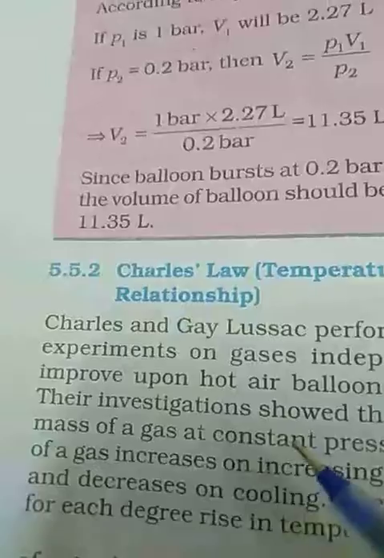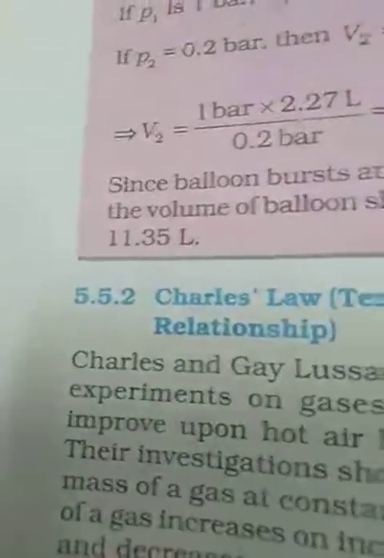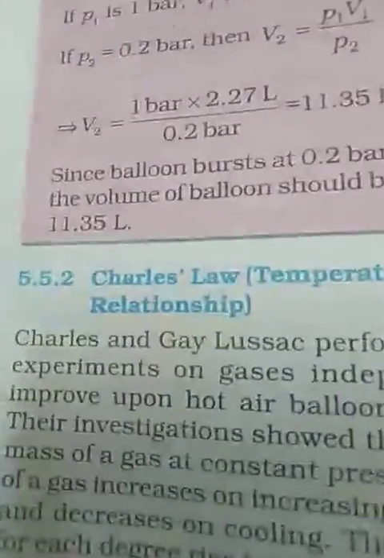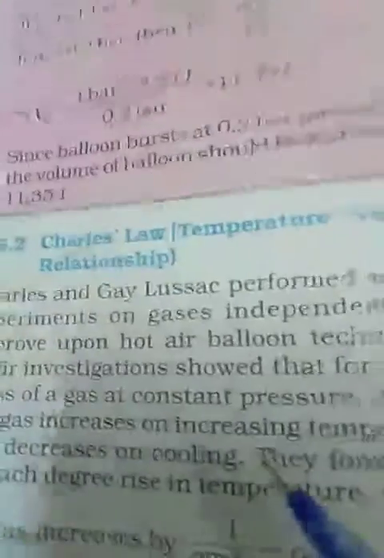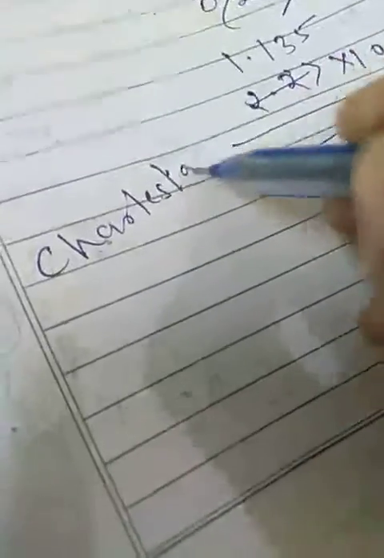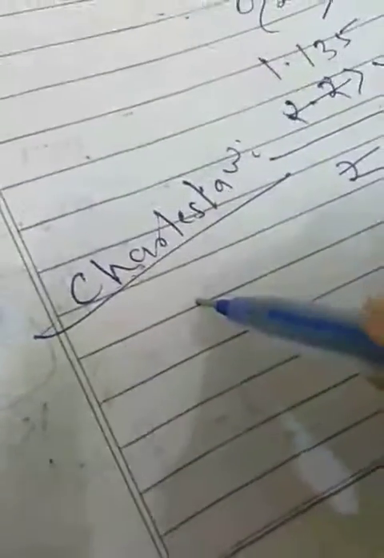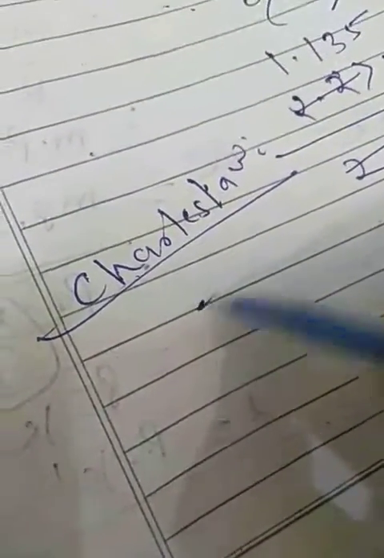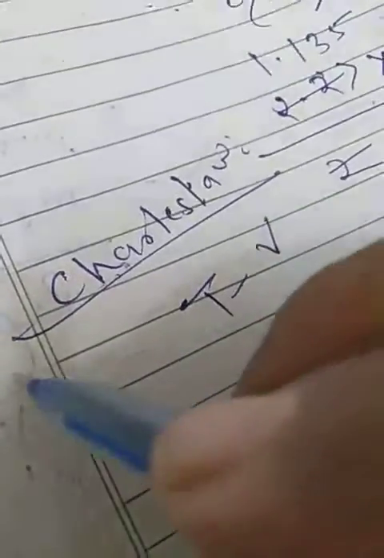Okay. Now our next part is Charles' law. Now what is Charles' law? The relation between temperature and volume at constant pressure is called Charles' law.